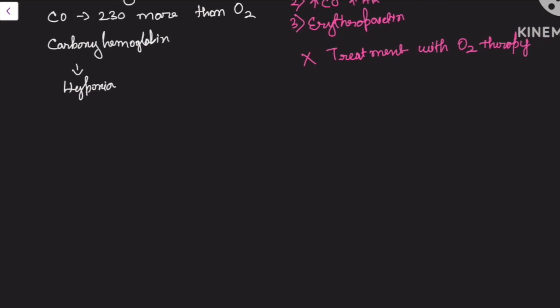Now the next type of hypoxia is stagnant hypoxia. In stagnant hypoxia, let me write it down. Here, everything is normal. PO2 and O2 content of blood, everything is normal. Here what happens?